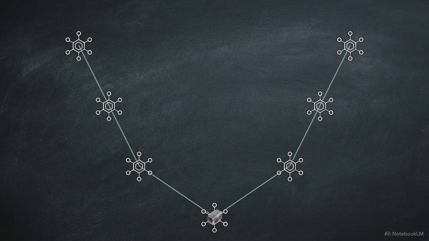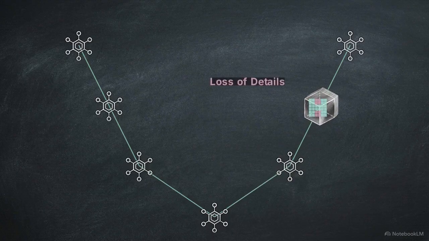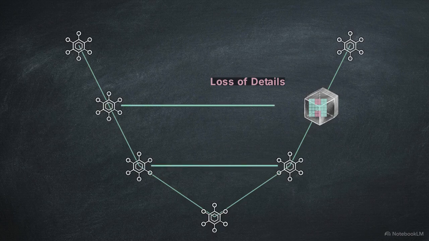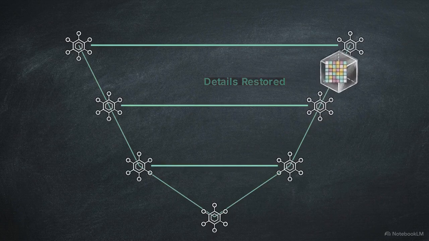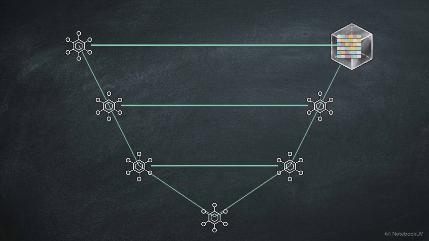As the tensor moves up the upsampling path, it expands back to its original resolution. However, the severe compression at the bottleneck causes a massive loss of high-frequency pixel data. The resulting edges are blurry, and the fine structural details are completely destroyed. Residual connections solve this. By mapping raw data directly from the early downsampling layers across to the late upsampling layers, the network instantly restores sharp, high-frequency structural details to the final output tensor.